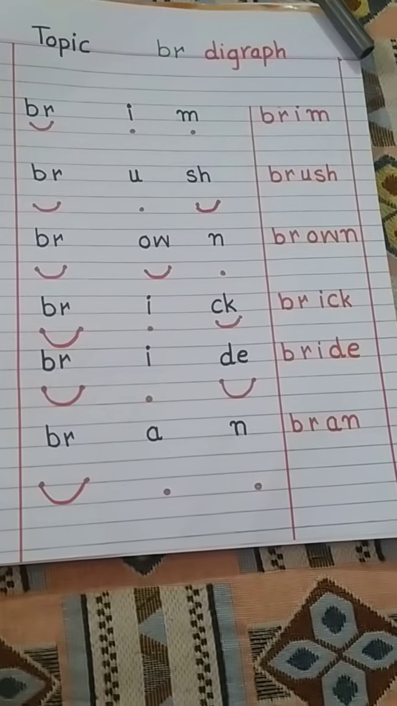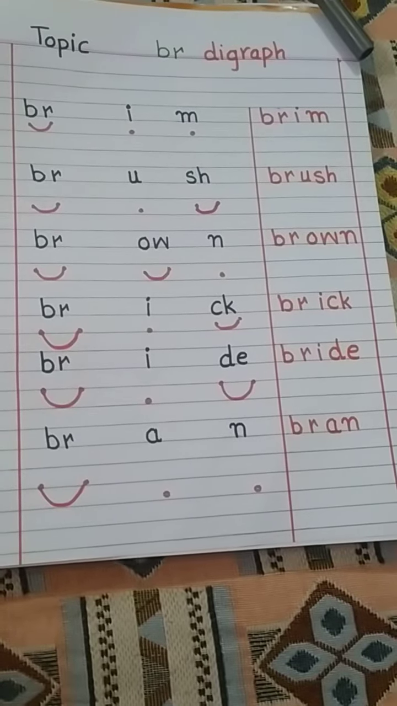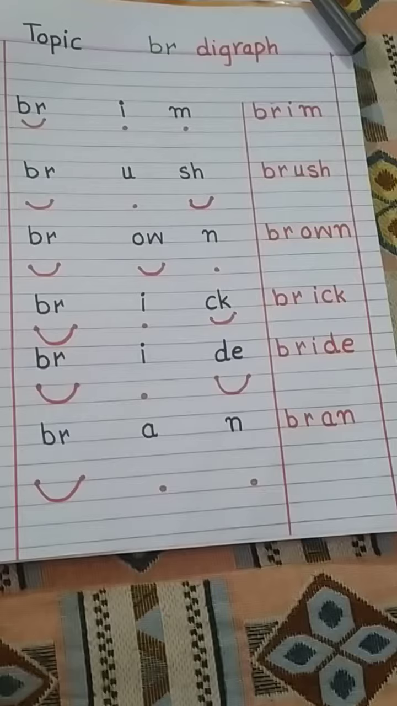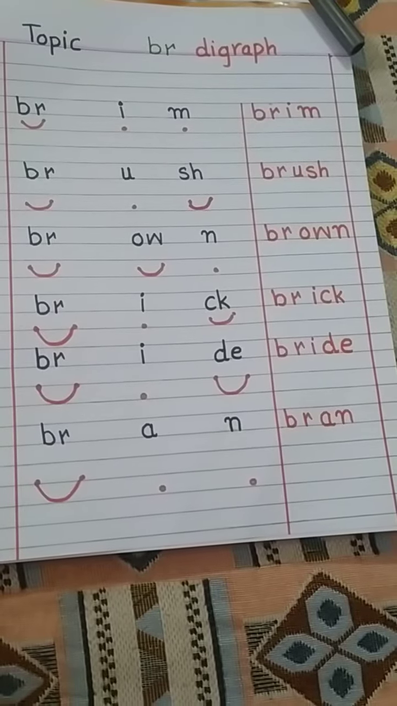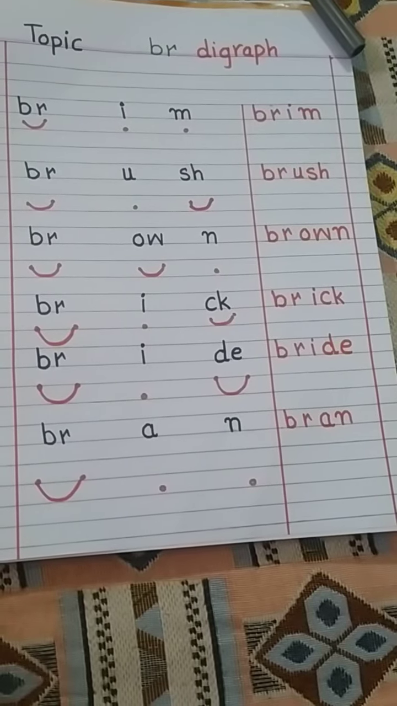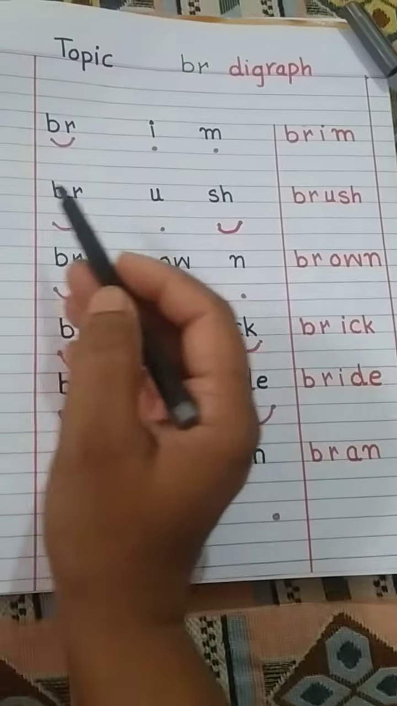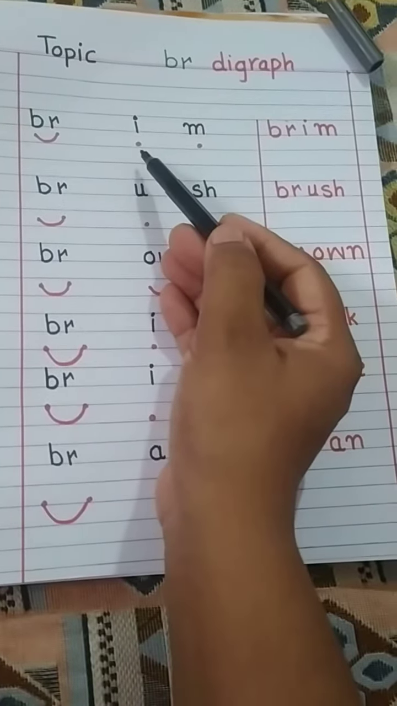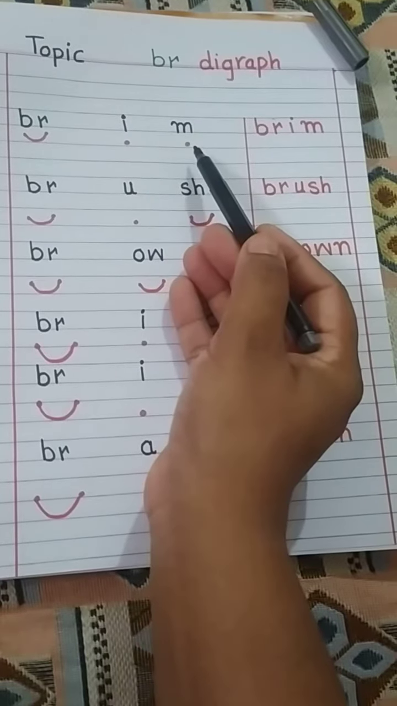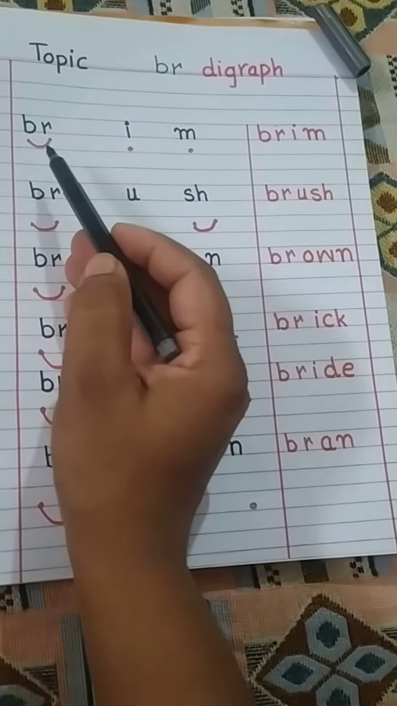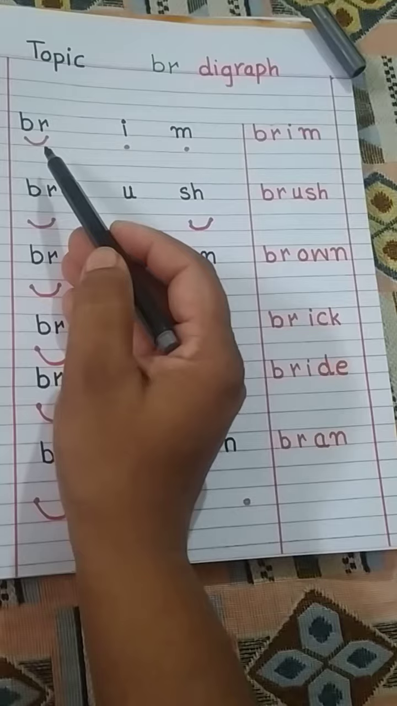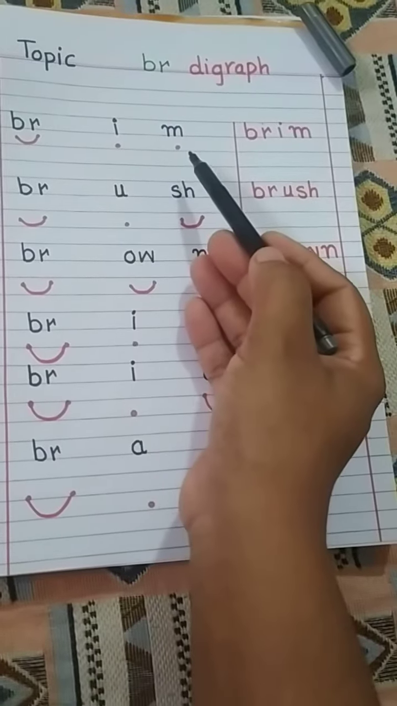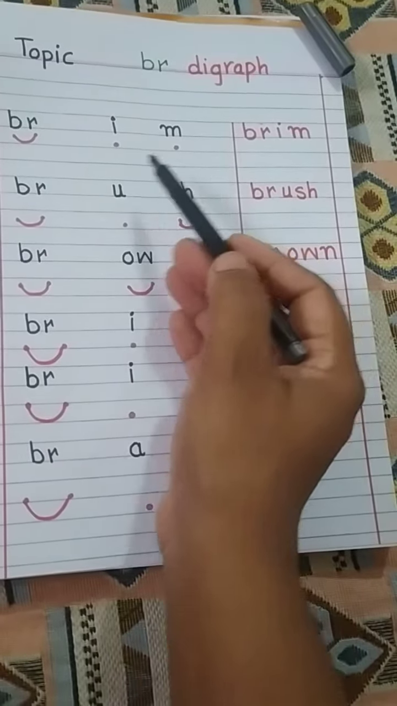I am fine too. Our today's topic is "br". When B and R come together, they make the sound "br". We are going to read the words that begin with the same sound "br": b-r-i-m, brim. Let's sound it out and read: br, i, m, brim.